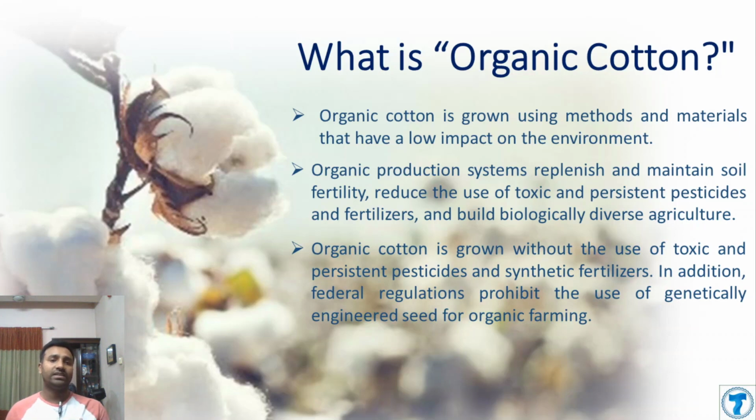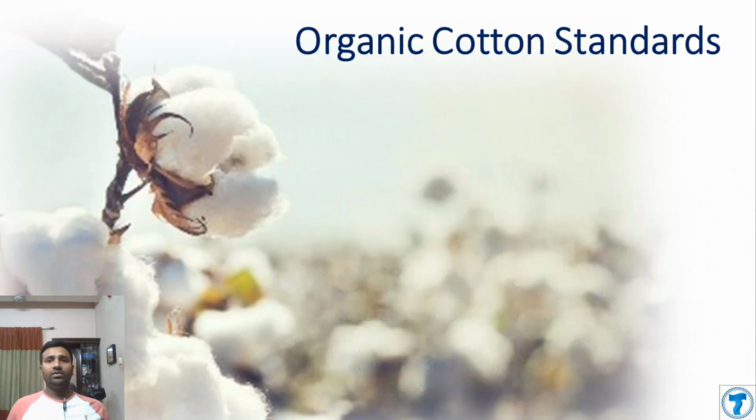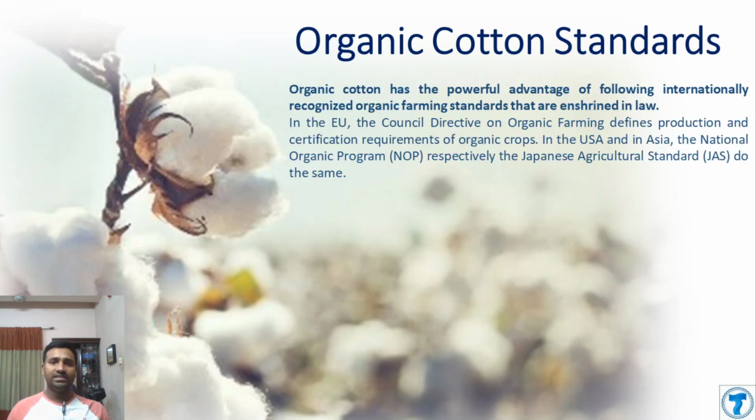There are rules and regulations under which standard organic cotton is produced. So let's discuss the organic cotton standards. There are several standards across the world to produce organic cotton. The European Union has its own standard, the USA has its own standard, and even Japan has its own standard, and there are also standards that are accepted across the world.